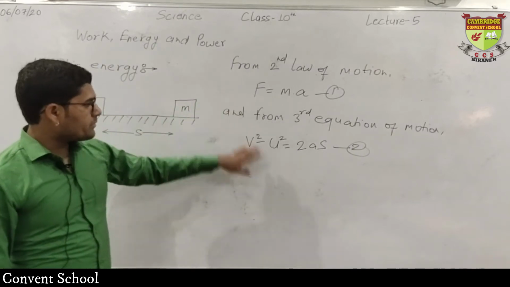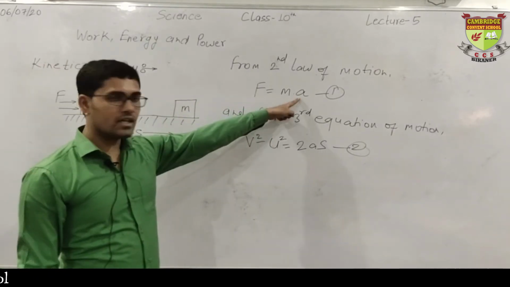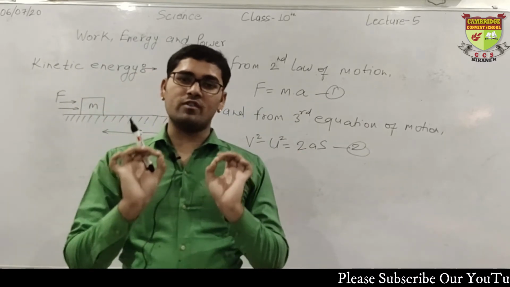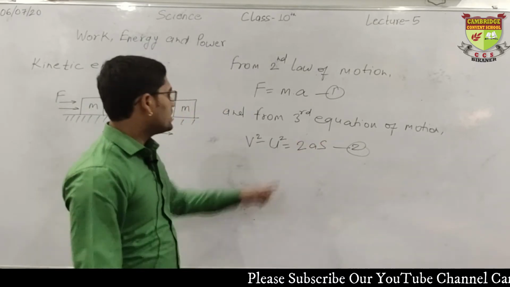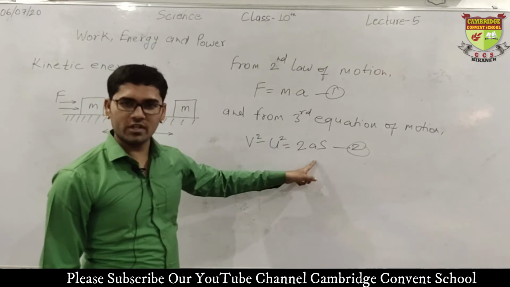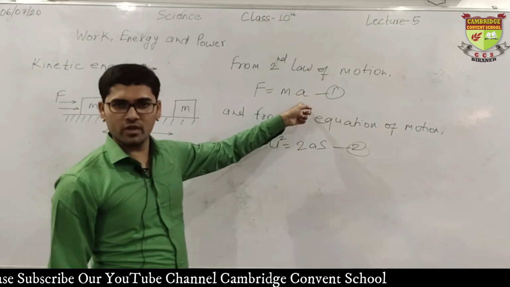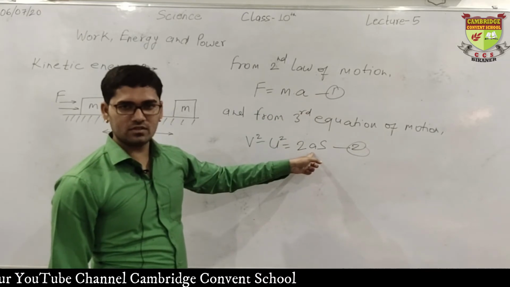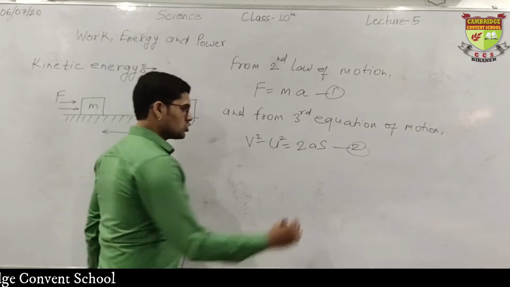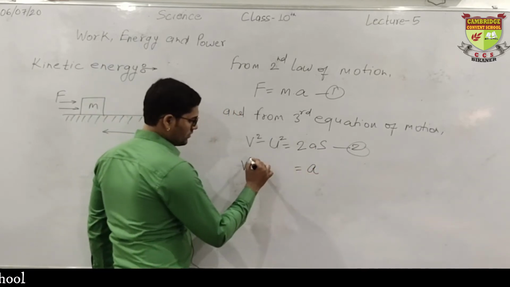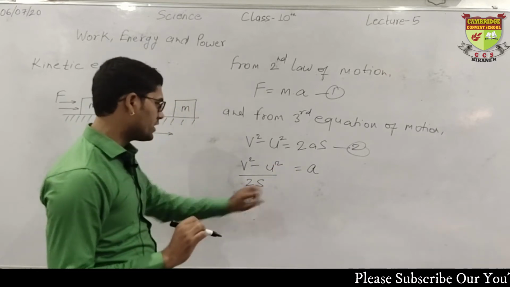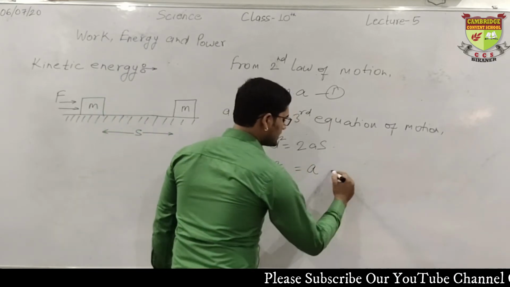Fine. What is common between both these equations? There is a and there is also a. Just keep in mind, we are finding the formula of kinetic energy. That is why we are doing all these things. There is acceleration, there is acceleration. So what will you do? You will find the value of acceleration from here and put that value in equation number 1. What will be the value of acceleration by this expression? 2 and s are in multiply, they will come into divide. So a becomes v square minus u square upon 2s. Clear? 2 times the distance. You can take this as equation number 2.